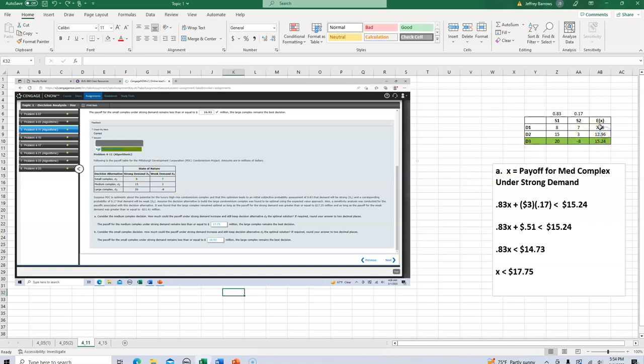So let me show you here how I did this, just to remind you. The expected value of the small complex is going to be the outcome times the probability. So 8 times 0.83. I've actually used formulas.